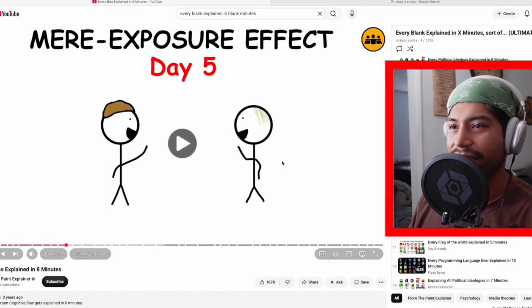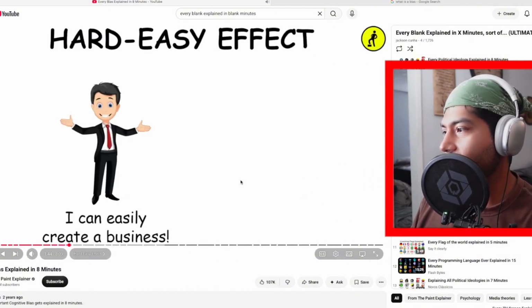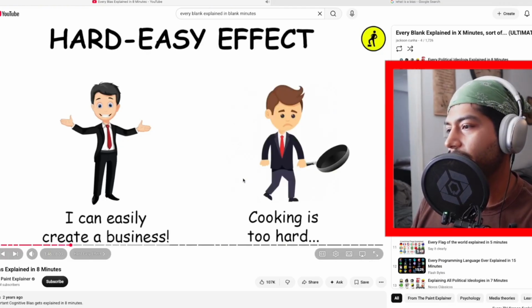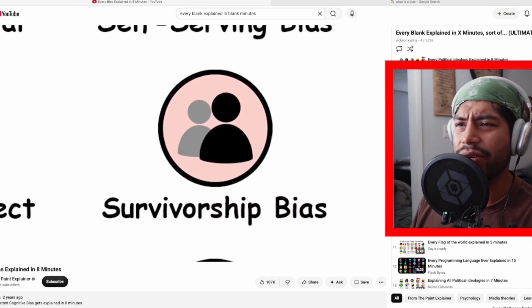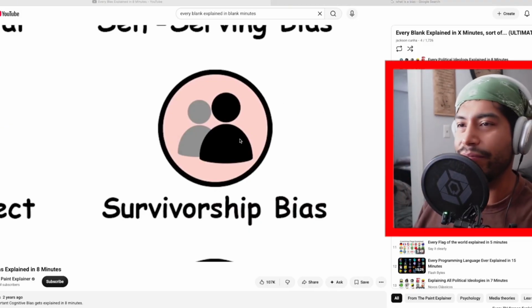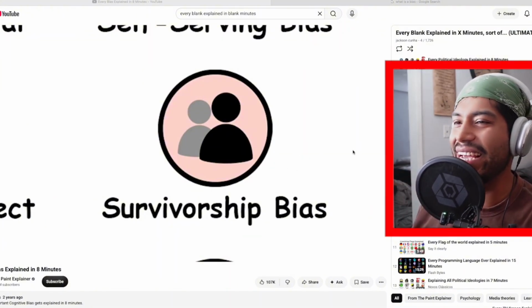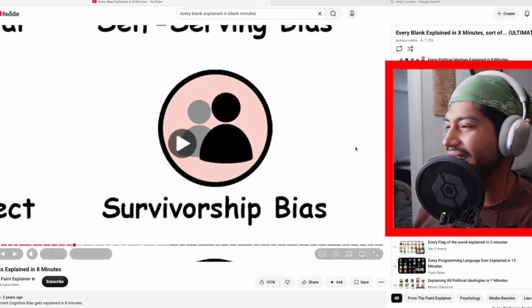That's pretty much what I get from this bias. Hard, easy effect. It's the tendency to overestimate one's ability to accomplish hard tasks and underestimate one's ability to accomplish easy ones. Survivorship bias. Oh gosh, okay, so yeah, I get what they're saying there, but I don't know, these biases, I feel like they're just weird. Like nobody talks about these things.